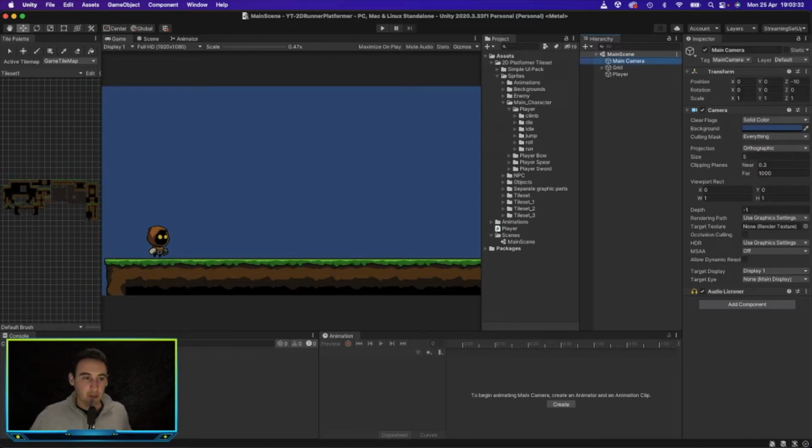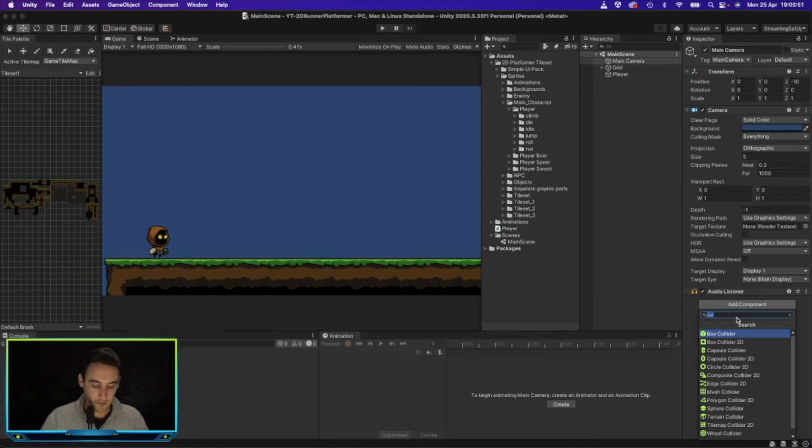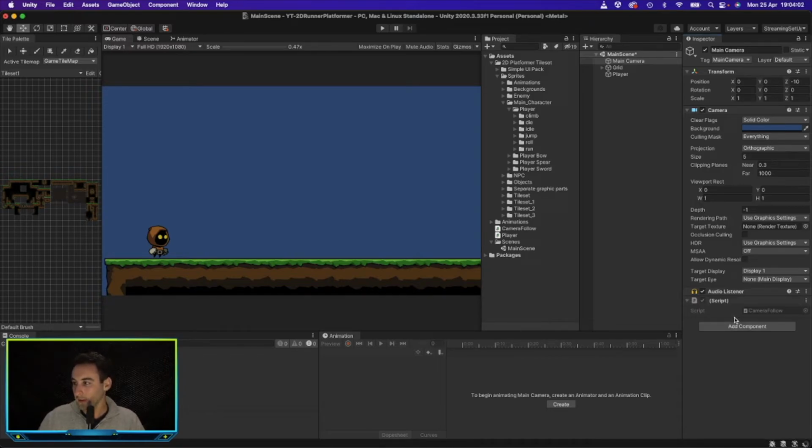So to do this, what we're going to do is add a script onto our camera, and we will tell the camera to follow the player. So if we go to our camera and add a script, let's go follow. No, let's go camera follow. Let's create that script. Go ahead and open that once it's done creating it. Where did it go? There we go.